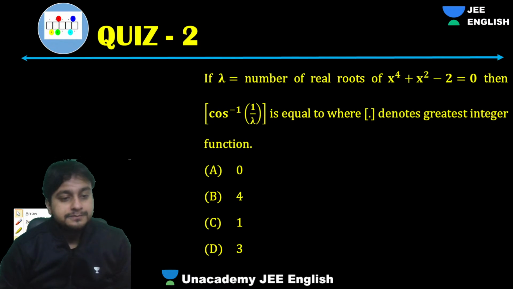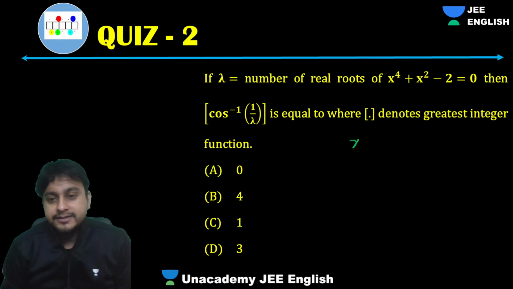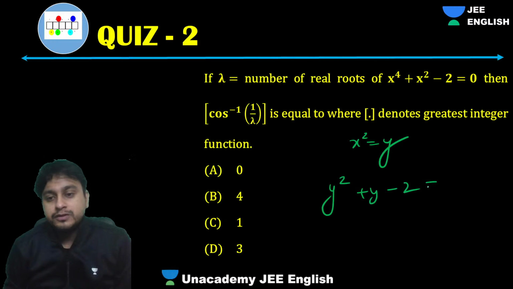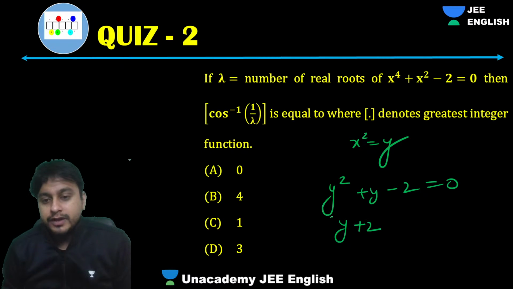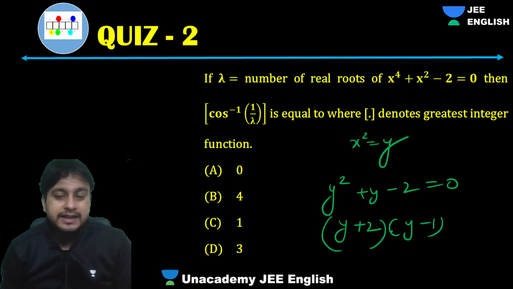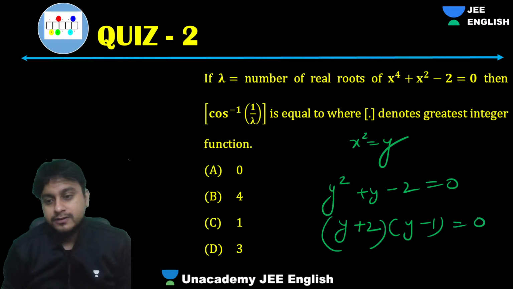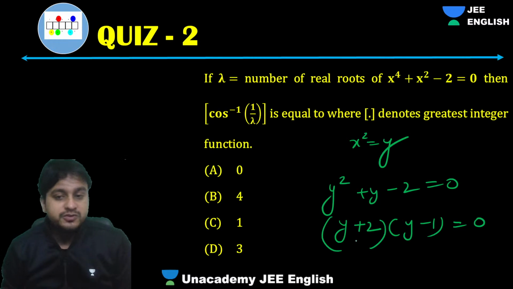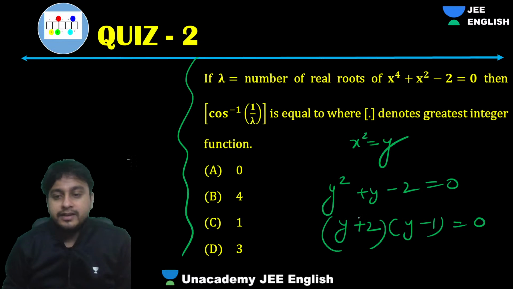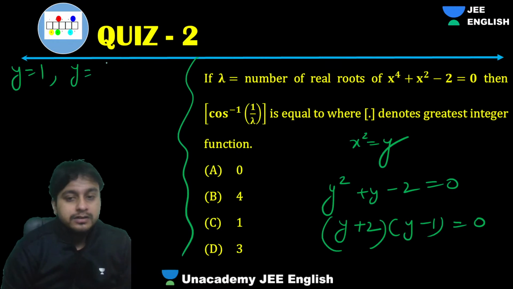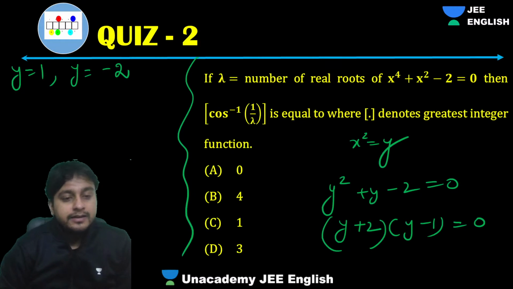For the time being, I can write x square as y. So what will happen? This will be y square plus y minus 2 equals 0. To factorize this, we get y plus 2 into y minus 1, right? Check: y square minus y plus 2y, that will be y, and minus 2. Yes. Now when you solve this, we get y equals 1, or y equals minus 2.